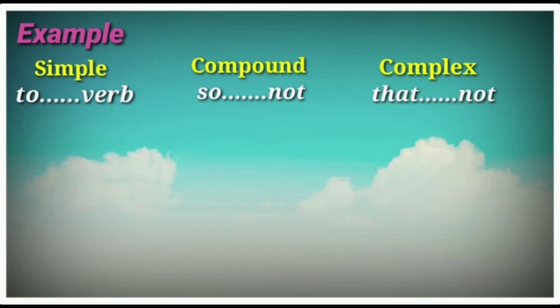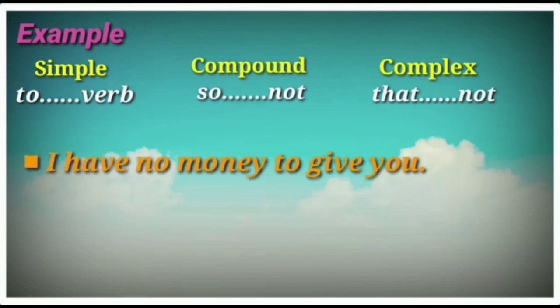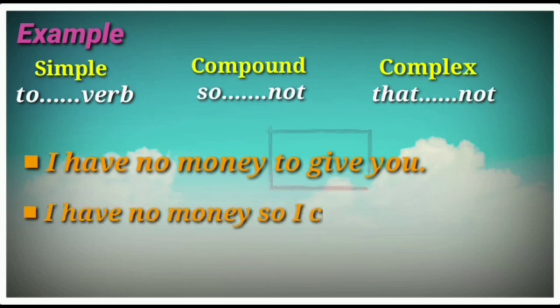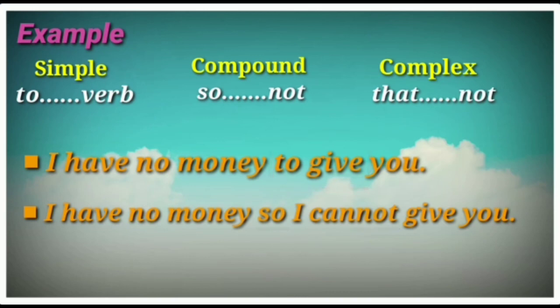Let's see an example. I have no money to give you. To is acting, the verb give is acting here. So we find that it is to plus verb. To change it into compound, we have to use so and not. I have no money, so I cannot give you.